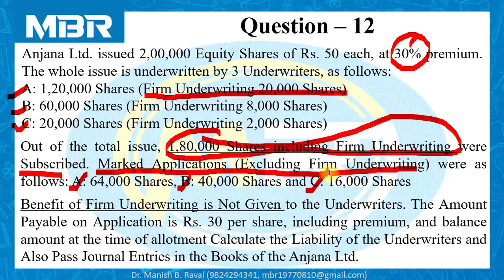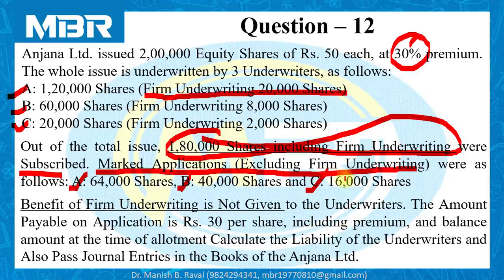At this point of discussion, I would like to inform you that if no information is given by the examiner in the question related to benefit or credit given to the underwriters or not, by default, we are not supposed to provide any kind of benefit or credit to the underwriters of the company for their firm underwriting. Always keep this rule in your mind, otherwise you will be on the wrong track at the time of calculation of underwriters' liability. If it is not mentioned in the question, it means we don't want to provide any kind of credit to the underwriters.